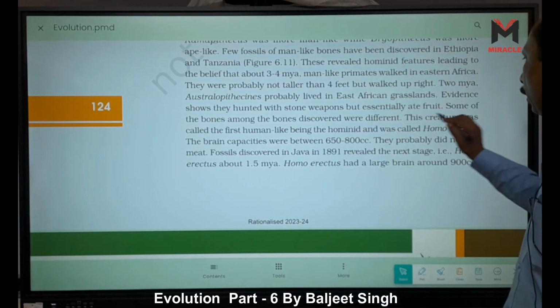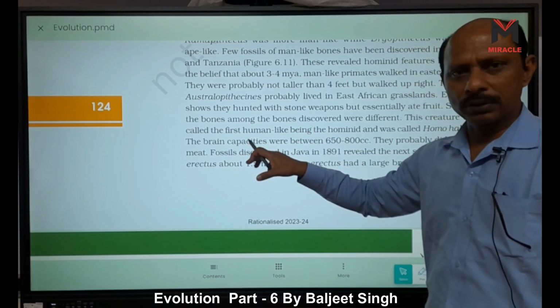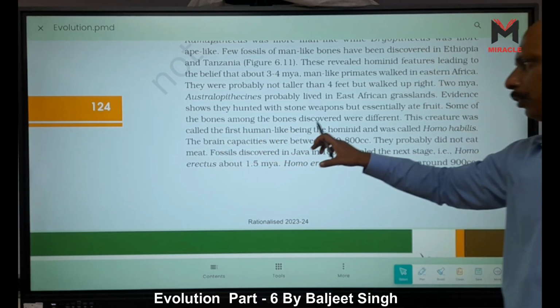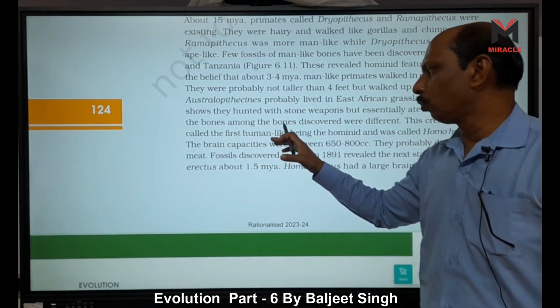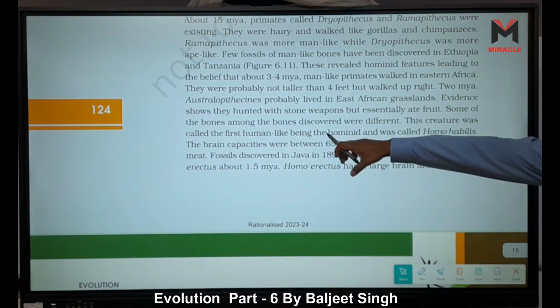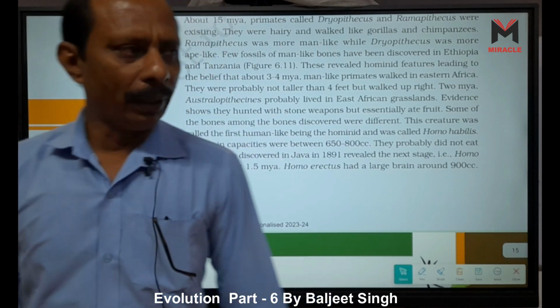Some of the bones discovered were different, right? This creature was called the first human-like being, the hominid, and it was called Homo habilis, right?